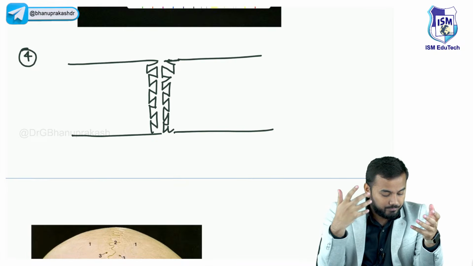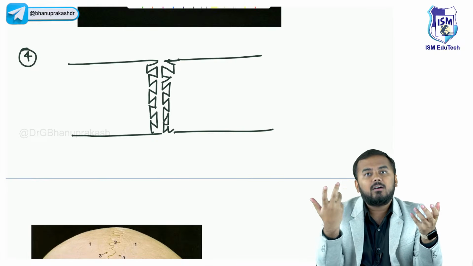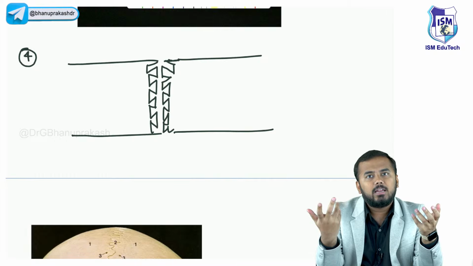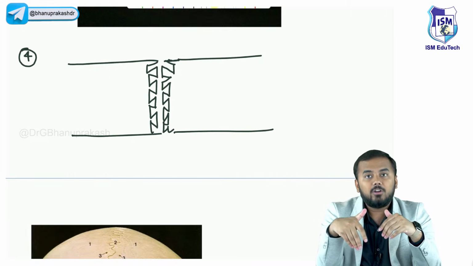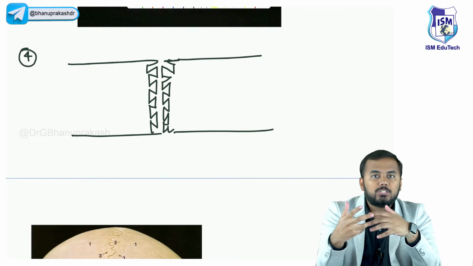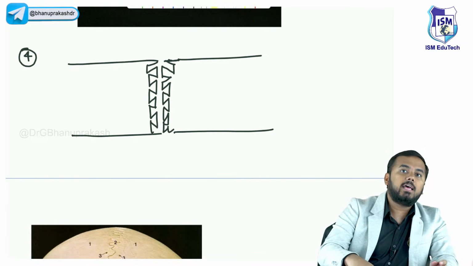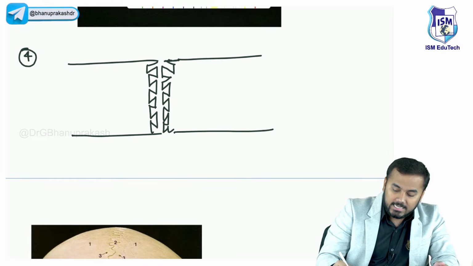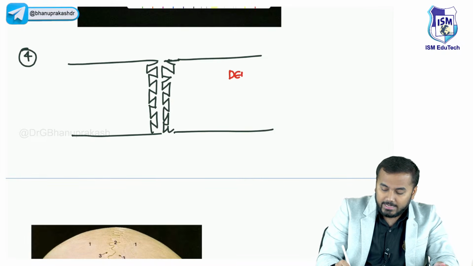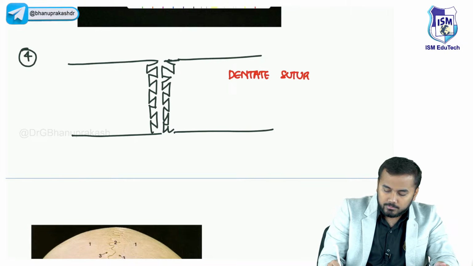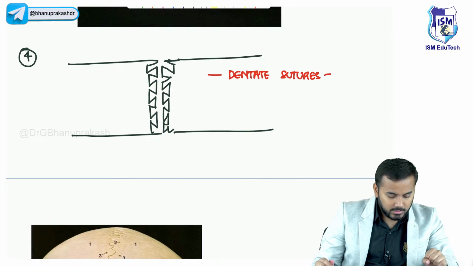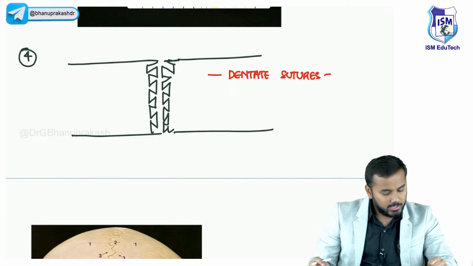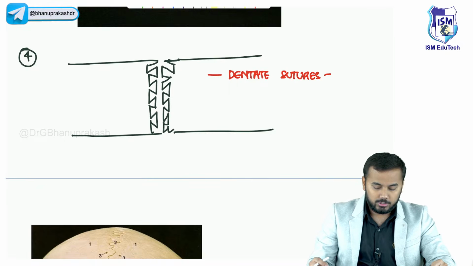So tooth, in Latin, what do you call it as? Right, in medical terms you call it as dentate, right? So such kind of sutures are called as tooth-like sutures, or technically speaking it is called as dentate sutures. Okay, such kind of sutures are called as dentate sutures. Yes Najmol, even that is also a serrated suture, you are right.